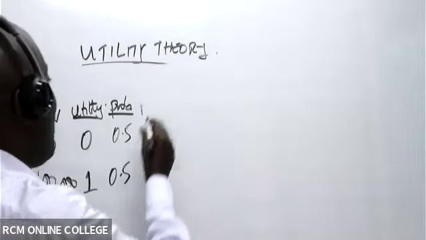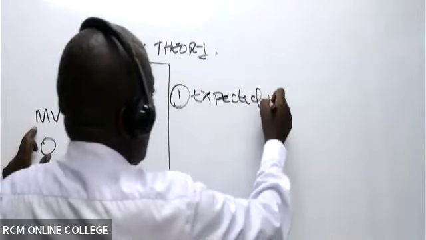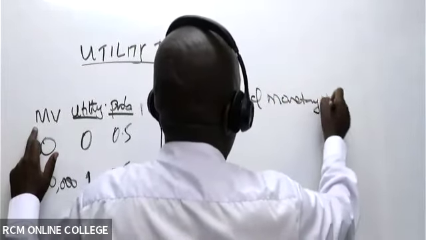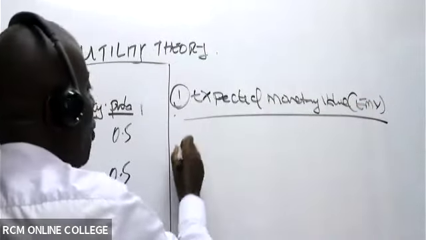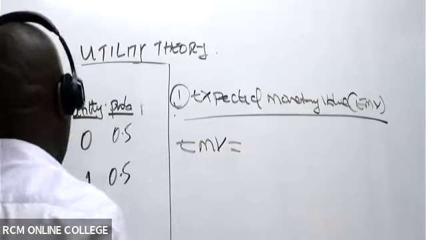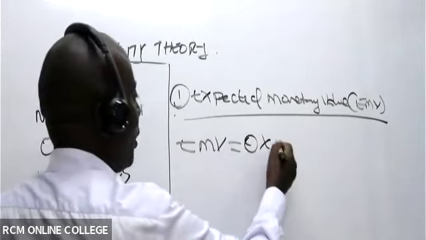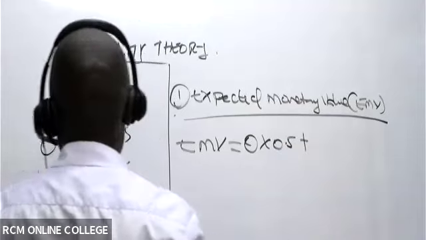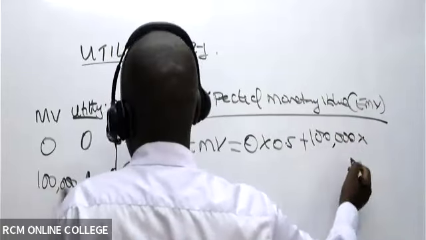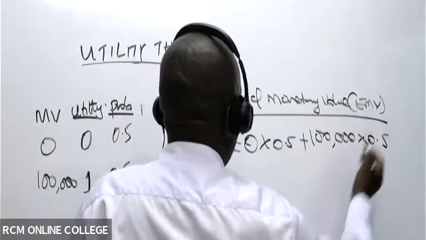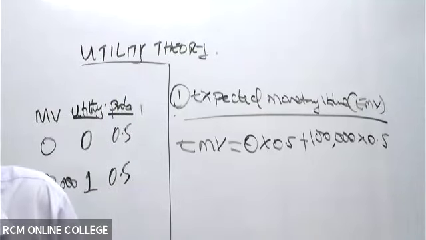Now here there is a monetary value. Number 1, give me the expected monetary value, EMV. So how do I get this expected monetary value? I will take the monetary values given times the probabilities. So I will take 0 times 0.5, plus the next monetary value, 100,000 times 0.5.